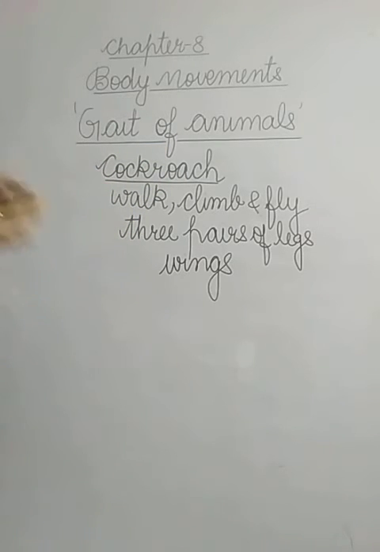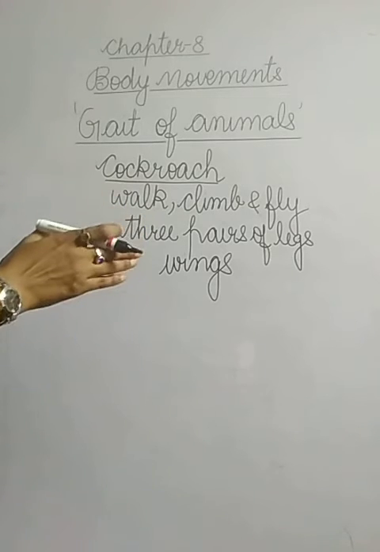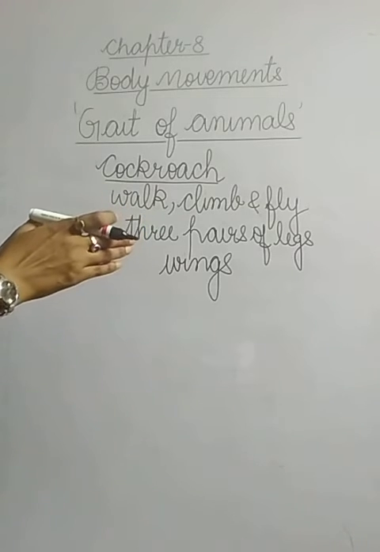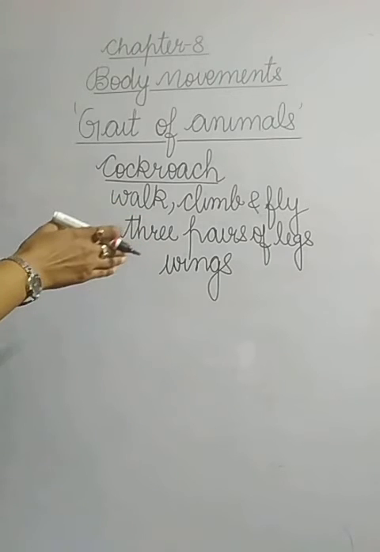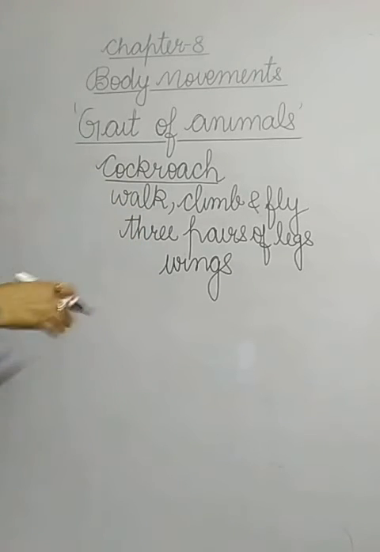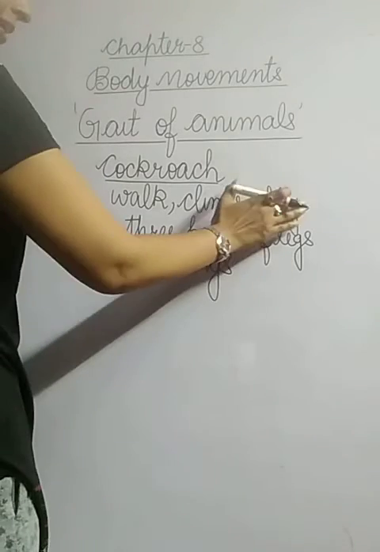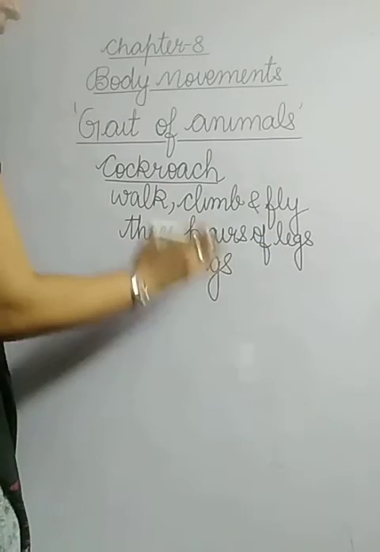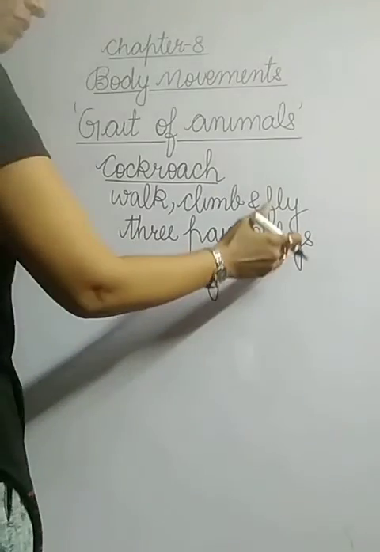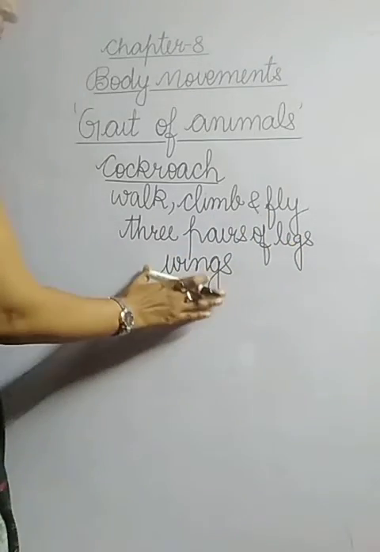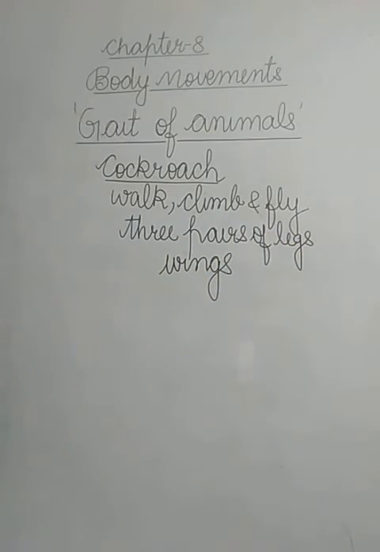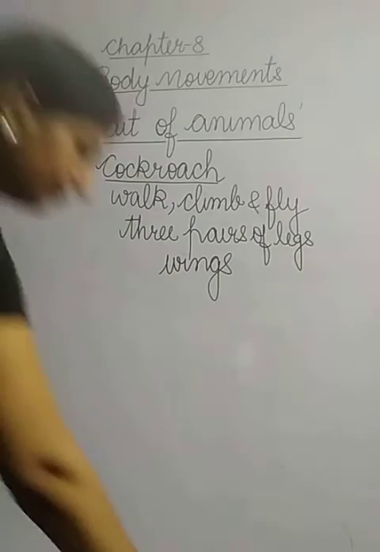The cockroach has muscles near its legs, and these muscles help in the movement of legs. And the body muscles of the cockroach help in flying. In this way, a cockroach can walk with the help of legs and can fly with the help of wings. And in addition, muscles of legs and muscles of body help the cockroach to walk and fly.